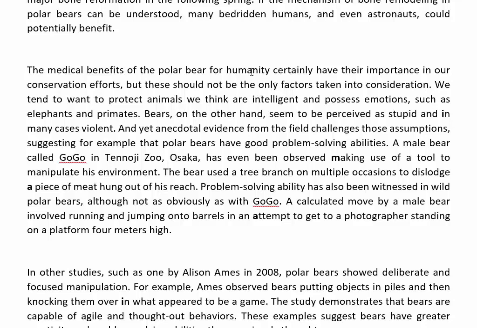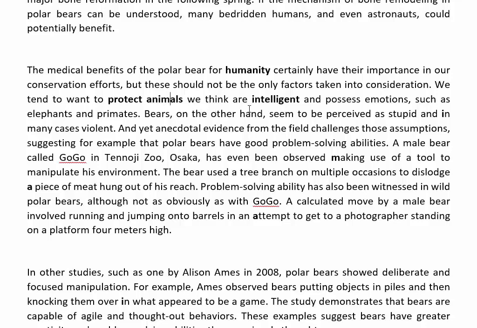Okay, we find it here. Humanity is a keyword and intelligent is a keyword, and protect animals, so it's our topic sentence. So our answer must come from this passage.